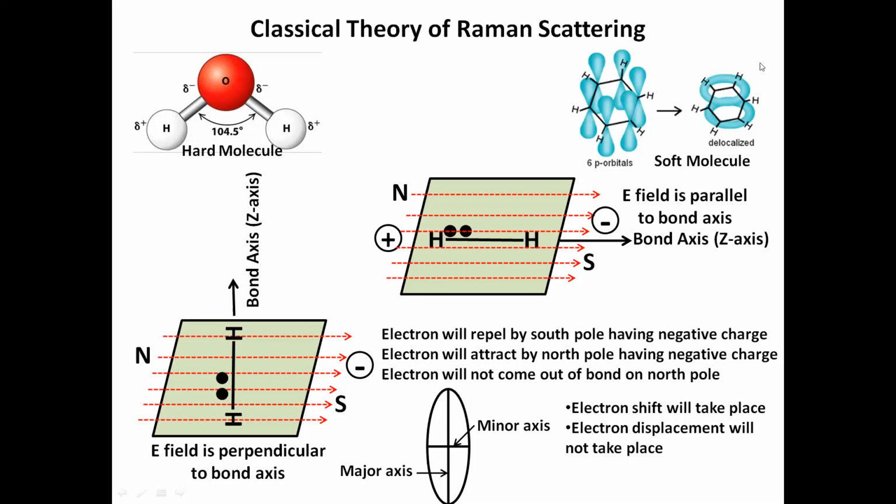Now, when the direction of the electric field is parallel to the bond axis, this shifting is maximum. Means when the electric field remains parallel to the bond axis, or the molecular chain axis, maximum polarization will take place.